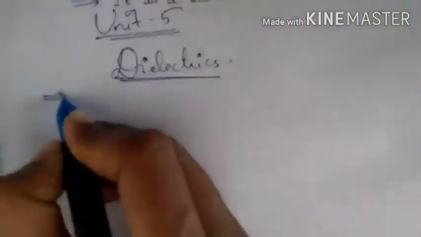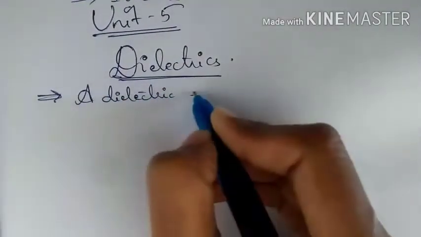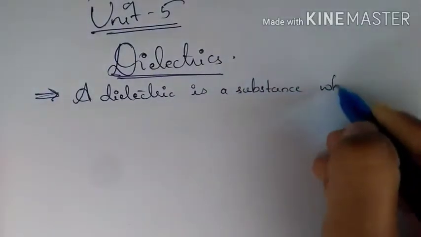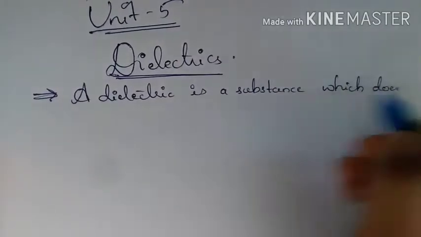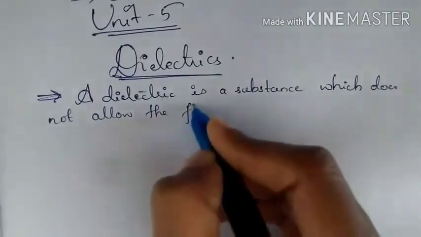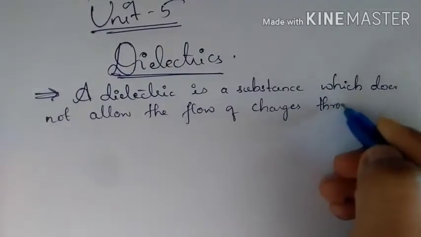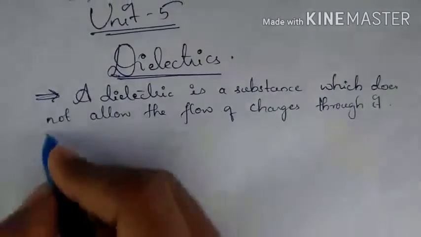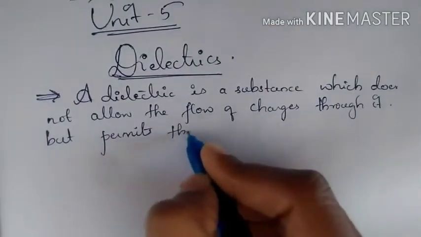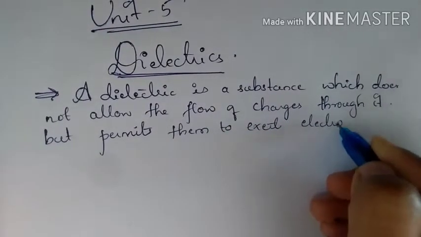So a dielectric is a substance which does not allow the flow of charges through it, but permits them to exert an electrostatic field.